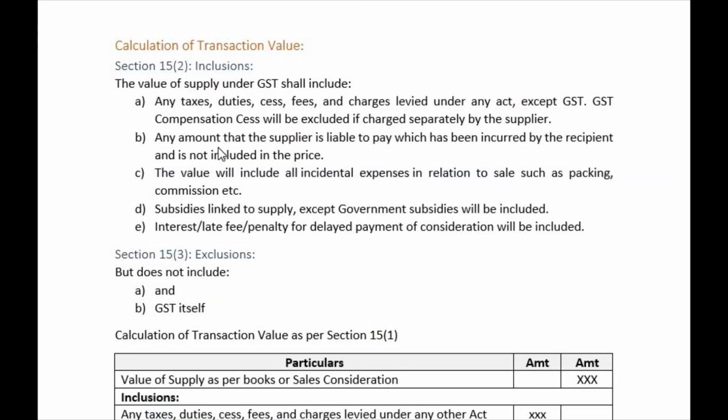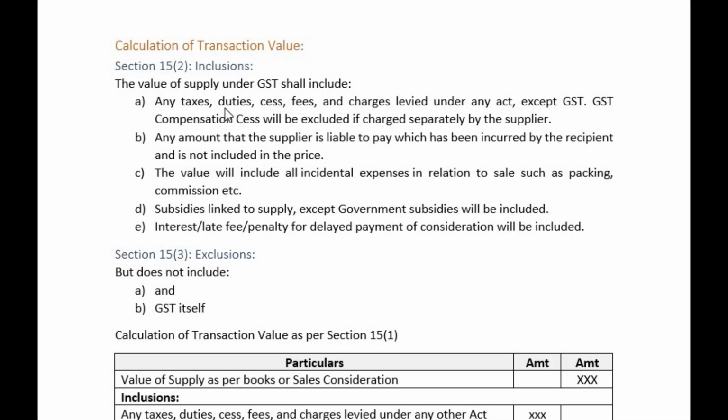So let us start with the inclusions. There are 5 inclusions for the value of supply. Any taxes, duties, cesses, fees and charges levied under any other act except GST, okay, that is what they have said, and under any other act GST compensation cess will be excluded if charged separately by the supplier. So GST compensation cess is also not included here. So any GST, be that CGST, SGST or UTGST or IGST, and any GST cess is also not applicable, right?